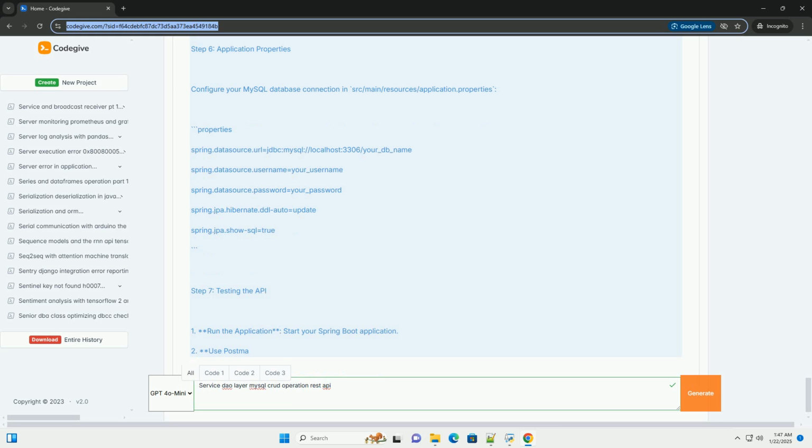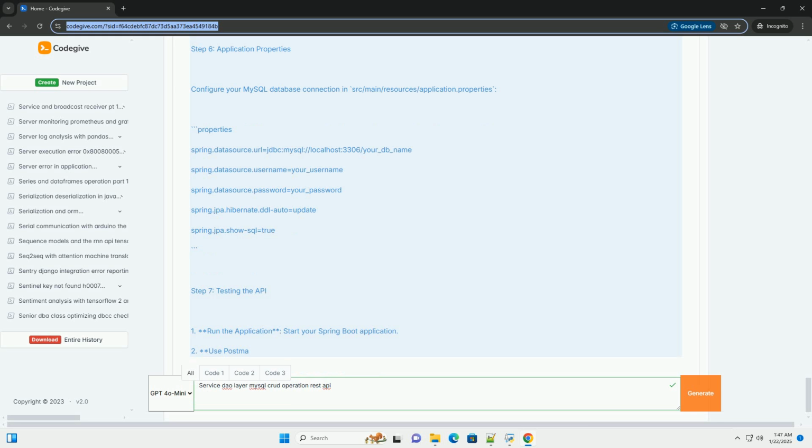Step 2, Model. Let's create a simple entity model for a user. Step 3, Repository, DAO layer. Now, create a repository interface for the user entity. Step 4, Service layer. Next, create a service class to handle business logic. Step 5, Controller. Now, create a REST controller to handle HTTP requests.